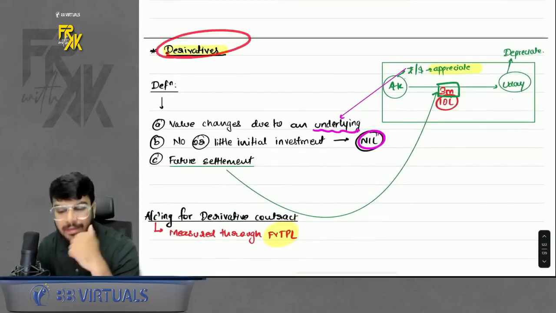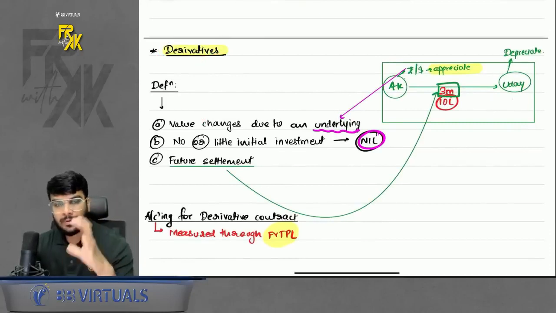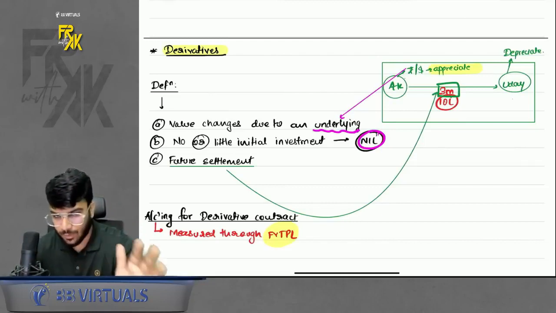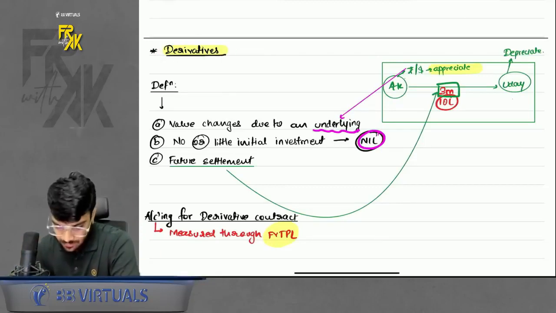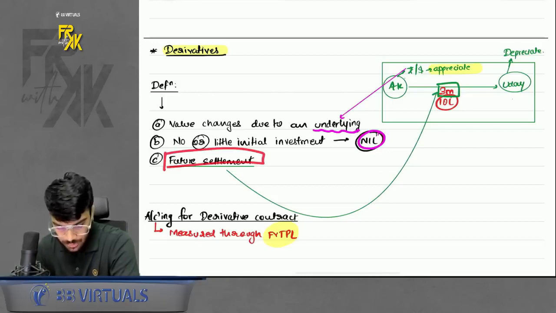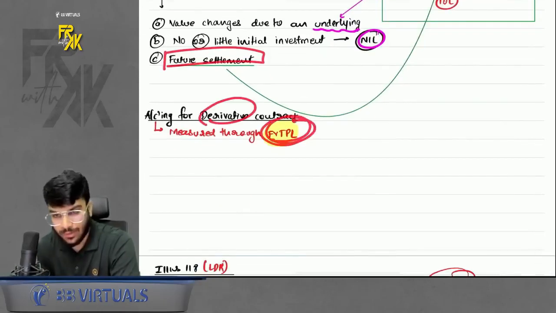Now the next point is derivatives. What is the meaning of derivatives? Do remember, derivatives we are only discussing in financial instruments from the FR point of view. No discussion is done from the AFM point of view. Okay, do remember that part. Derivatives means any contract whose value depends on an underlying. On the initial date there is no or very little investment, and the settlement will happen in future. This is a derivative contract, and each and every derivative contract will be measured through FVTPL.